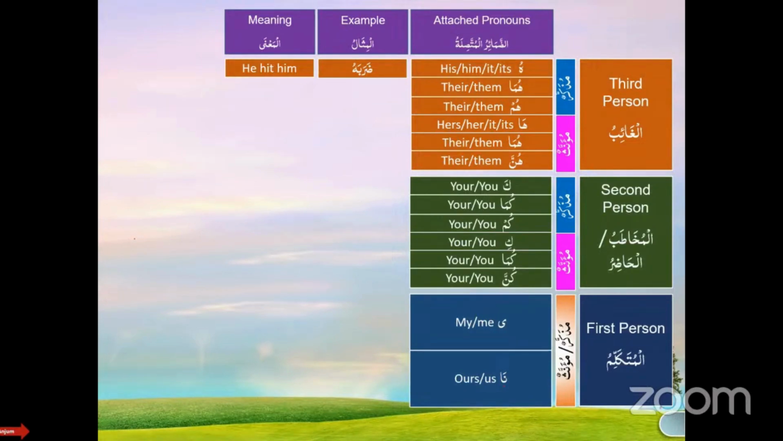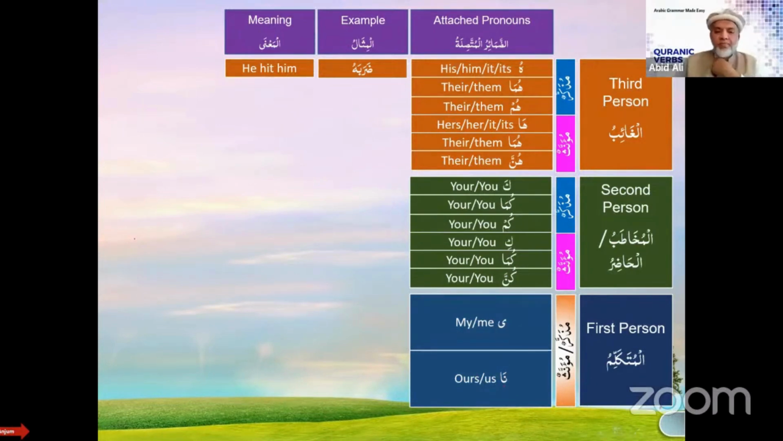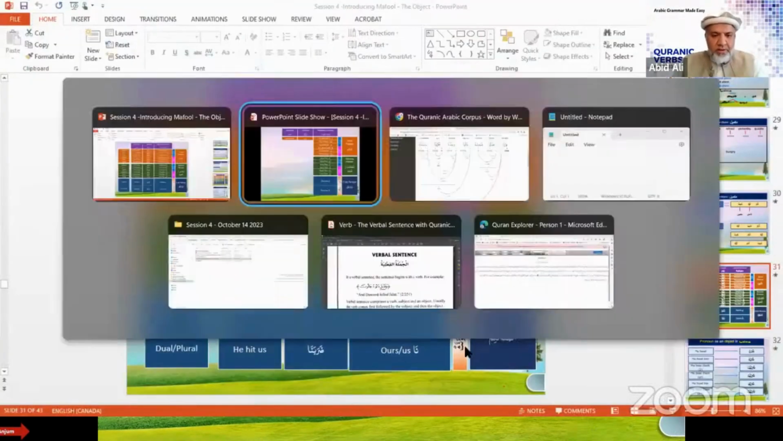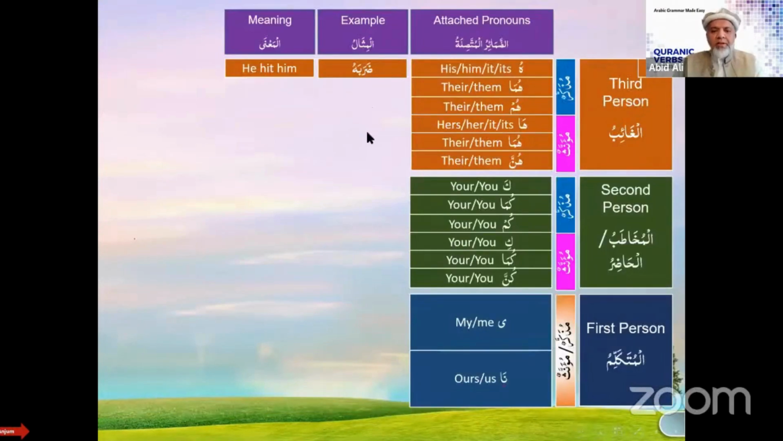Who? Male, third person. It is hu, right? Because daraba, again, where is my notepad? Let's see. Did I close it? I think I did. Okay, let's take a look at the other one.